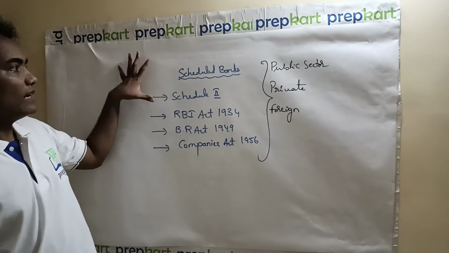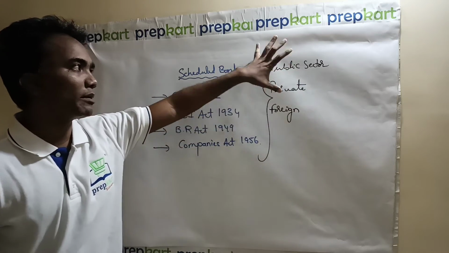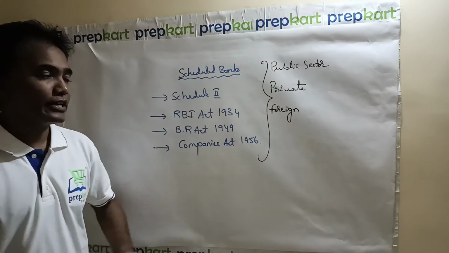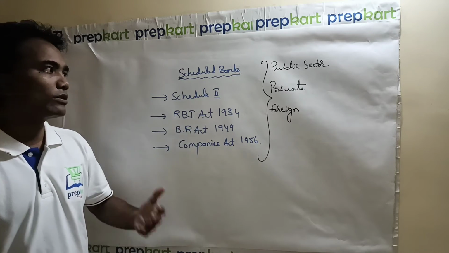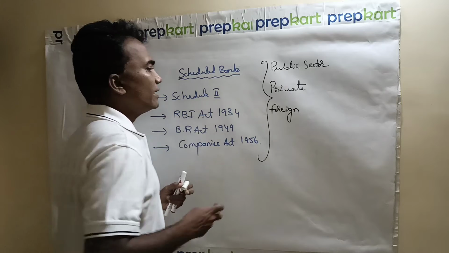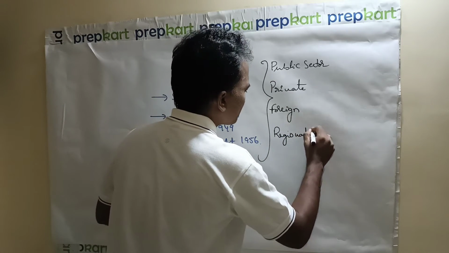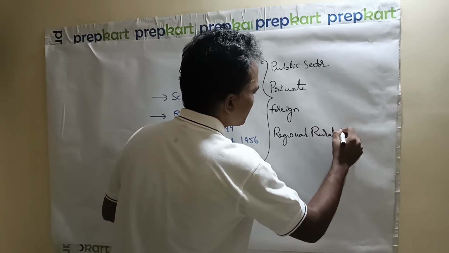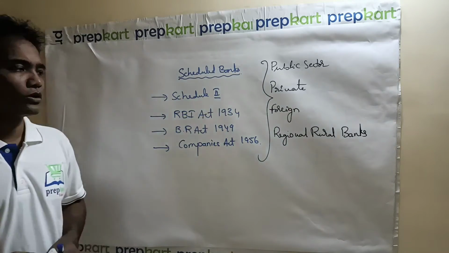So these kinds of scheduled banks we can see in India: scheduled commercial public sector bank, scheduled commercial private sector bank, scheduled commercial foreign bank, and even regional rural banks are also scheduled banks.